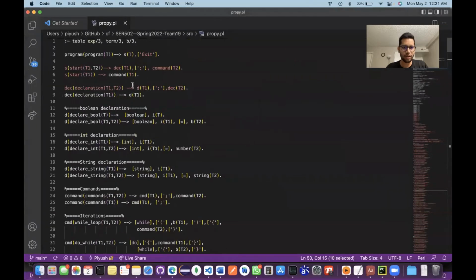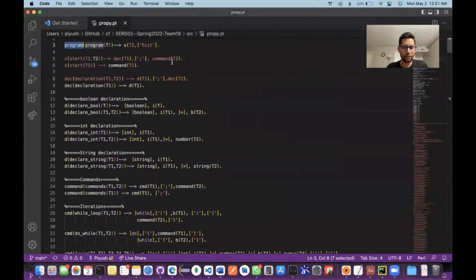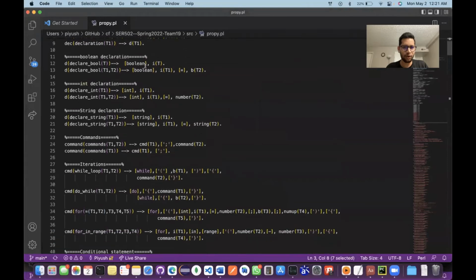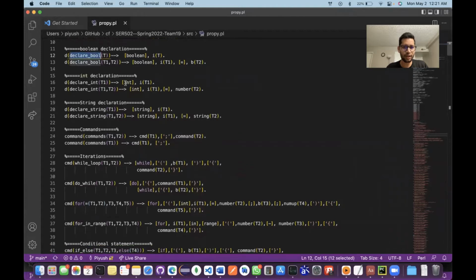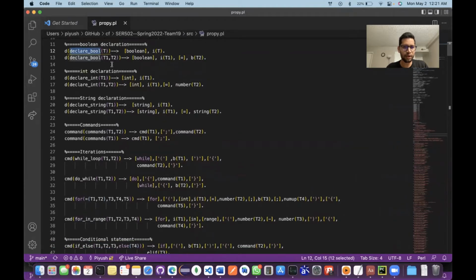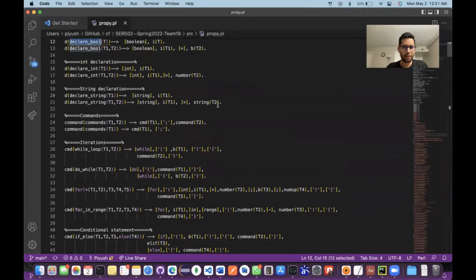Coming to the code, we have this program predicate which will basically generate the parse tree for the entire program, followed by which we have the D predicate that is going to generate parse tree for all the declarations. And here we can have Boolean, integer, string. So here you can declare variables and also assign value to them.